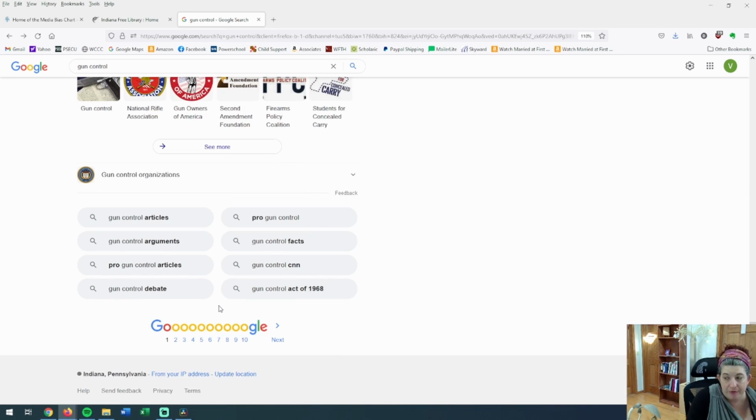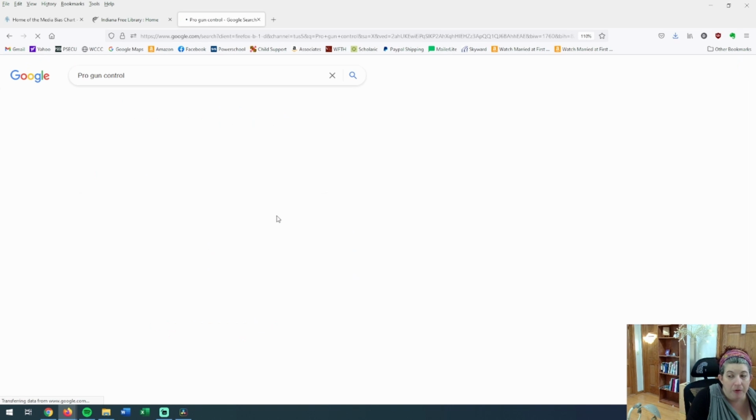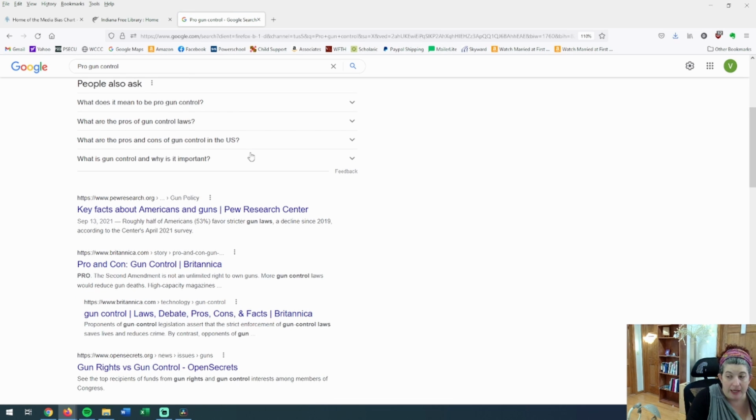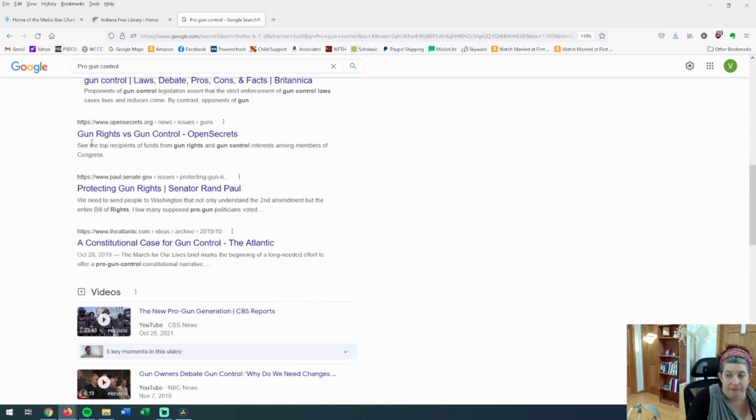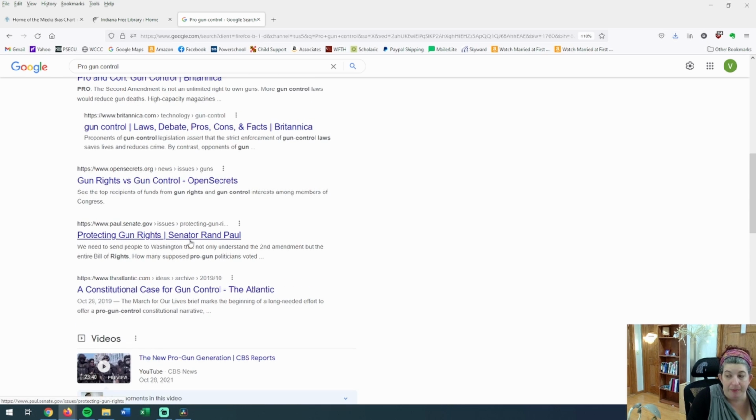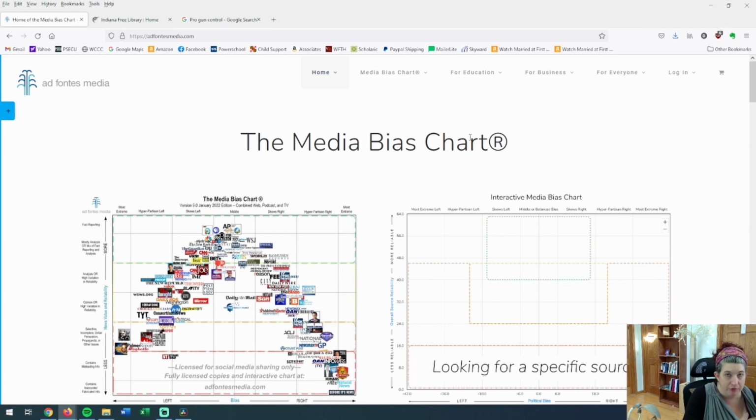But if you go further and further down, if I click something like pro-gun control, I'm going to get information, opensecrets.org. Again, I don't know what that is. Senator Rand Paul, well, he's a senator, but if you know anything about Rand Paul, you know that he has a particular perspective. Now, that's not a bad thing, to look at someone that has a particular perspective. It's good to understand where something's coming from. A really helpful website to look at that is this media bias chart.